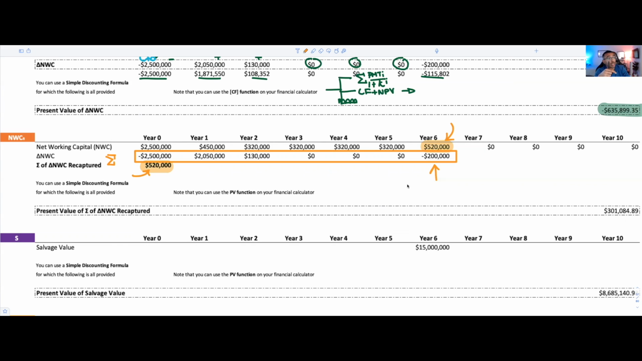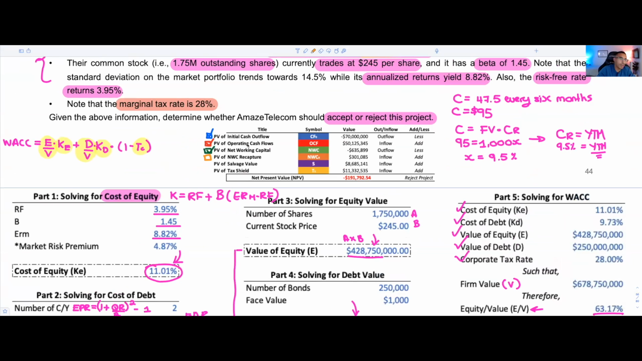Because you're only retrieving that money at the end of the project, at year 6, you've got to discount it. So there's a few ways of solving for this. You can either use your PV function or your CF function on your calculator, but honestly here, doing 520K over 1.0953 to the power of 6 would also work great. And it would give you approximately 301,000. That would be the present value of net working capital recaptured. Very easy stuff. Now it's the easy steps, right?